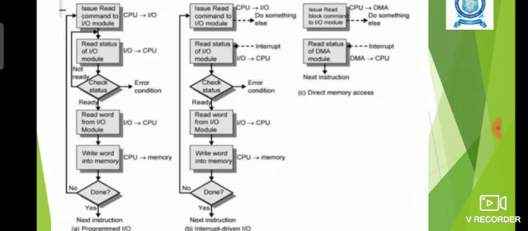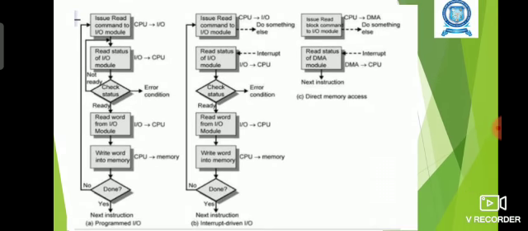So we are seeing the diagram. The first diagram shows the input output operation with the help of programmed input output. Here, as we said in the theory topic, the CPU will issue the command to the input output module. After that, the CPU will know the status of the input output module by checking the status register present in the input output device.